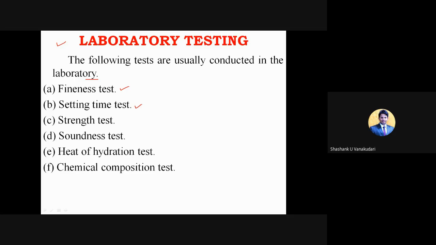The second one is the setting time test. Here you are going to get three different tests: the setting time test, then the strength test, soundness test, heat of hydration test, and then chemical composition test. For your fifth semester laboratory, you are having these particular tests majorly: the fineness test, setting time test, strength test, and soundness test.